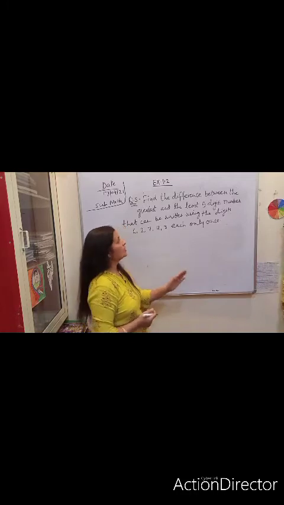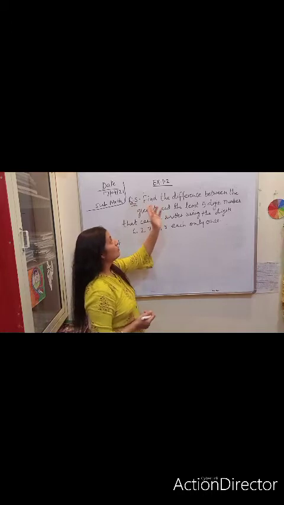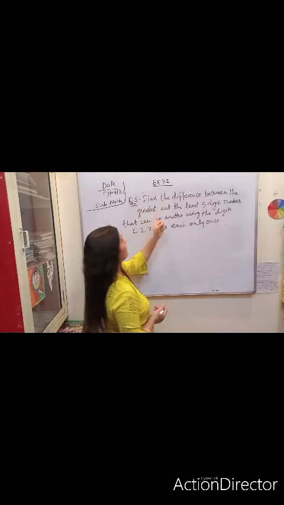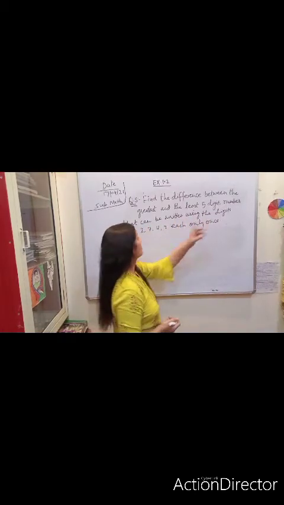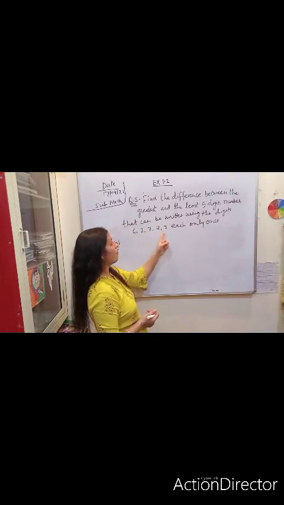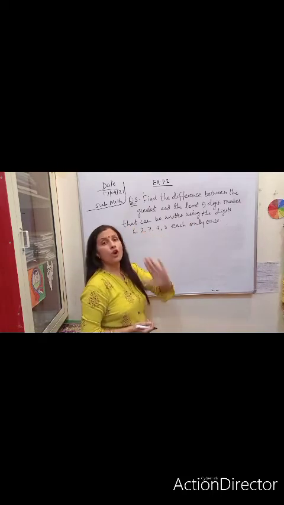Now I am doing the solution of question number 5, which is: find the difference between the greatest and the least 5-digit number that can be written using the digits 6, 2, 7, 4, 3 each only once. Means repetition is not allowed.